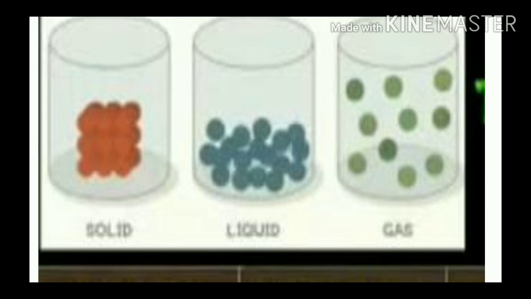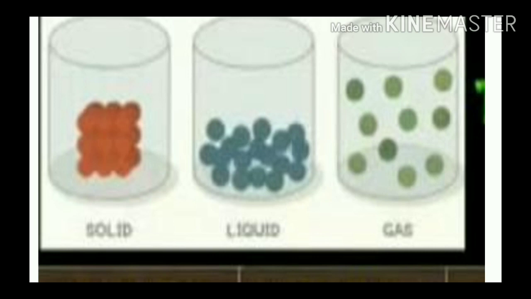So we see the difference in the properties of solid, liquid and gases. All substances are made up of matter. Even you and I are made up of matter, because we have mass and occupy space also. We learned all this in the previous standard.